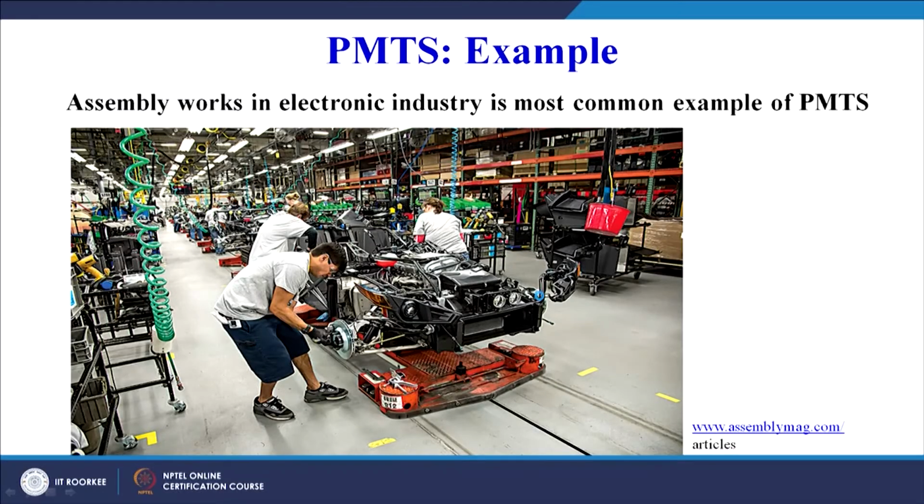Now this is an example: assembly work in the electronic industry is the most common example of the PMTS system, because you see the same type of repetitive work is being done. So even if there is a small change in the operation, we need not do the time study again. We can look for the basic motions and then try to find out what are the additional motions being done. Try to look for the time estimates and add up the time estimates to get the new time standard.